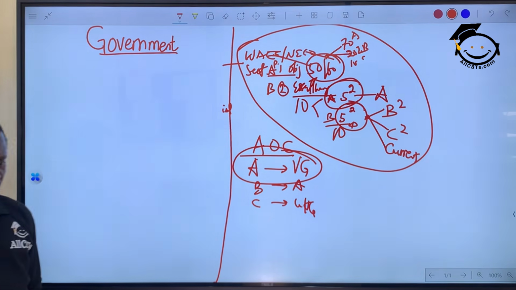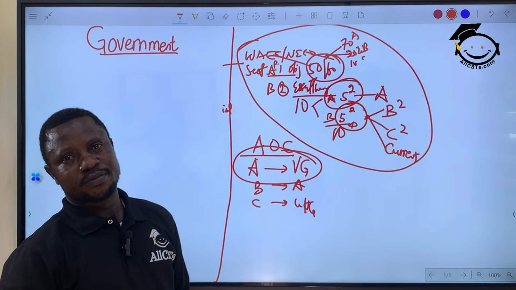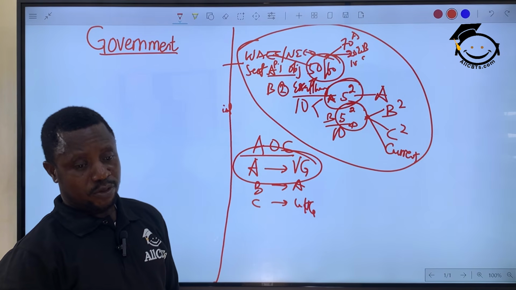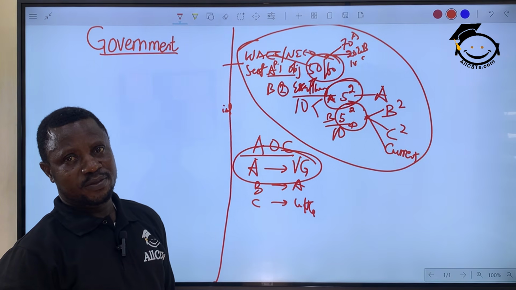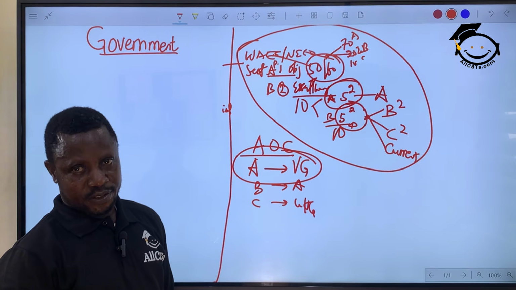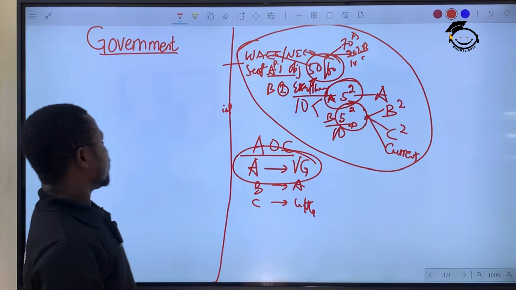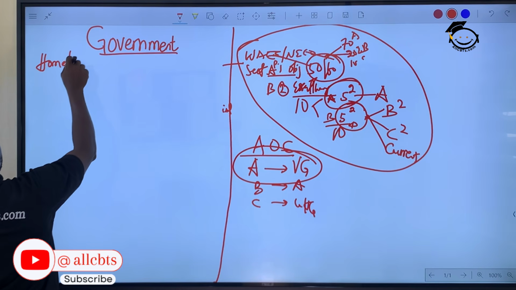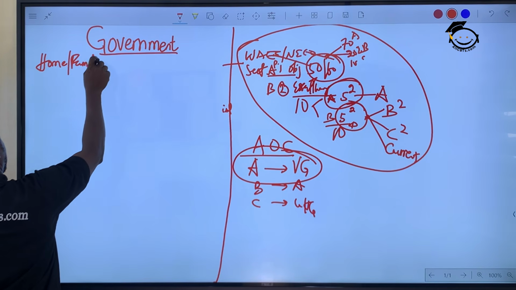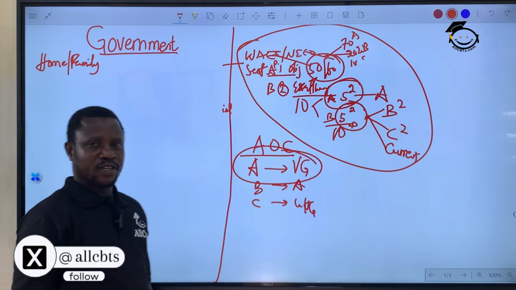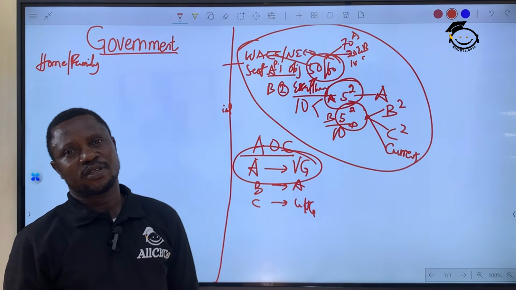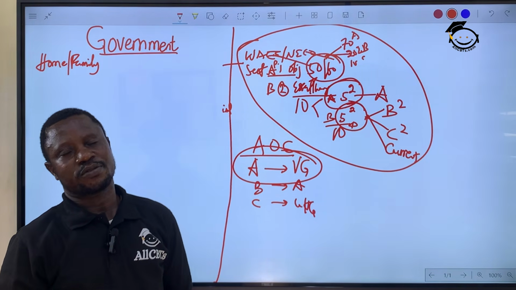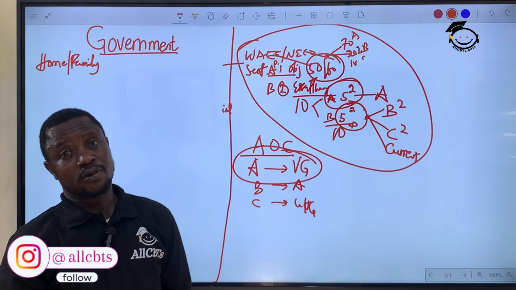Now, government is everywhere. As long as you have 2 or more persons, there's likelihood of a government. In your home or family, we have a government. You have the father, the mother, the children, a government has been established. There's a president in the house. There's an executive in the house. There's a legislature in the house. Okay.